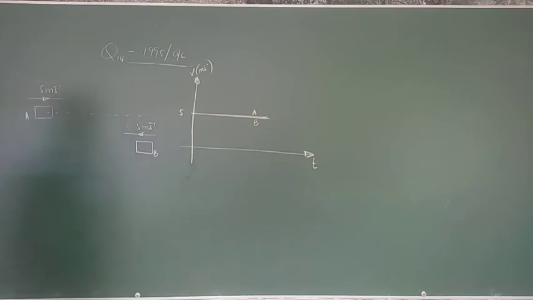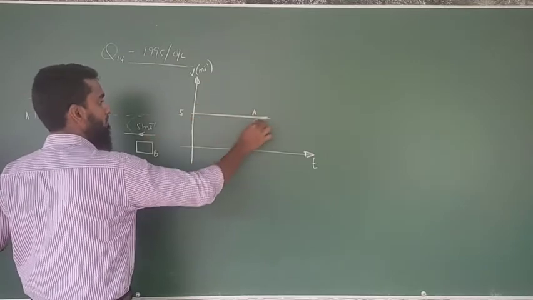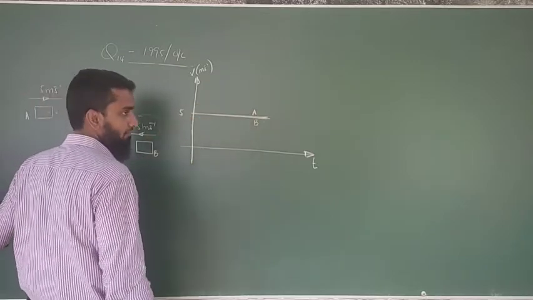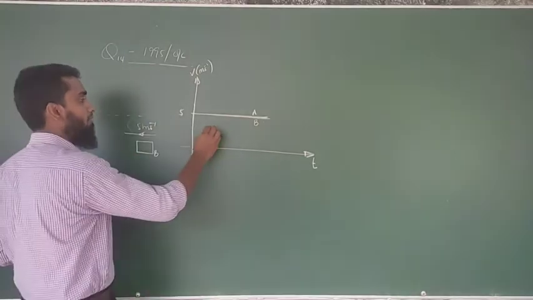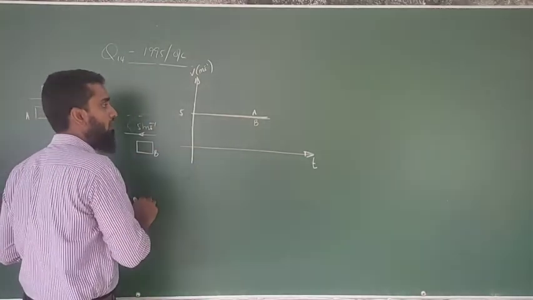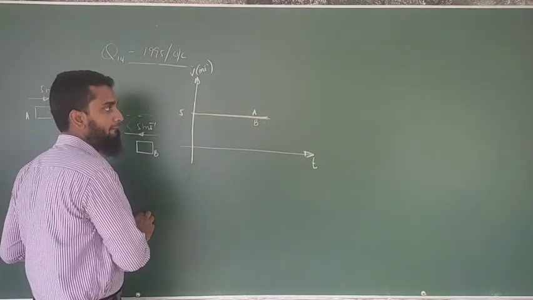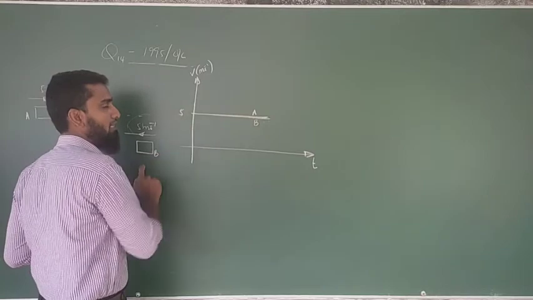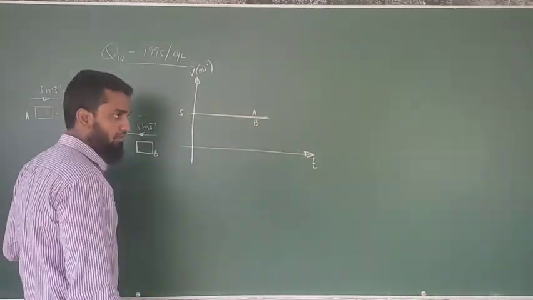Since here we have a problem, the velocity of A gives you 5, velocity of B gives you the same 5. Without giving this information, if you were given only this graph, what are you going to say about the motion of A and B? A has 5 meter second minus 1, B also has 5 meter second minus 1.